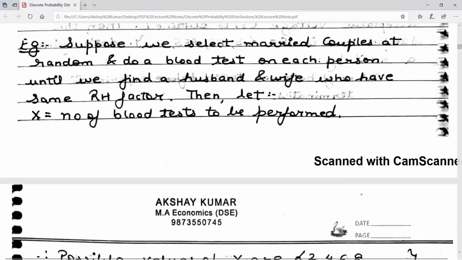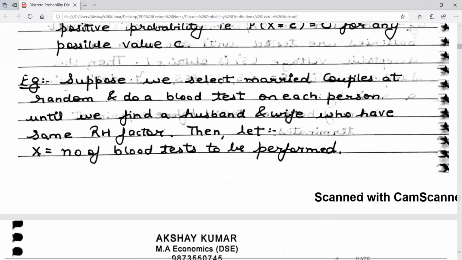Now let us look at this example. Suppose we selected married couples at random and do a blood test on each person until we find a husband and wife who have the same RH factor. Let X denote the number of blood tests to be performed.